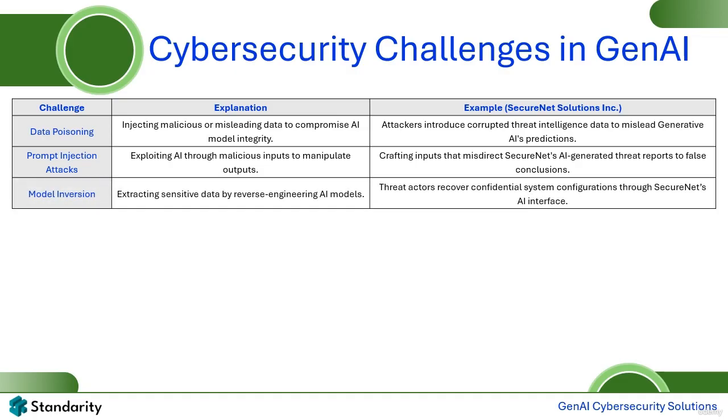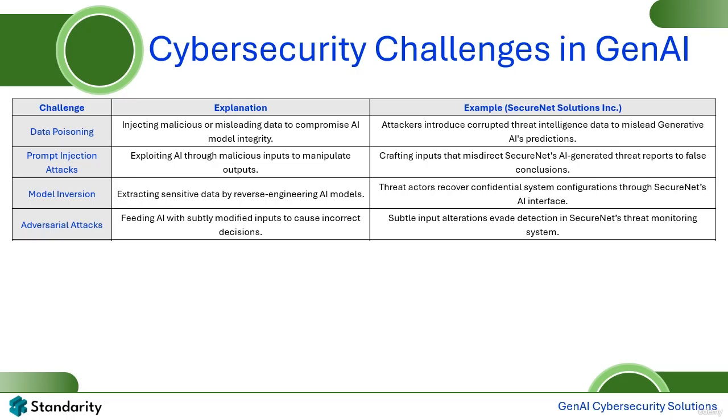Another significant vulnerability is model inversion, where attackers reverse engineer the AI to extract sensitive information. For SecureNet, this risk is critical as their AI-powered systems manage confidential system configurations that need safeguarding. Adversarial attacks add to the complexity, with attackers subtly altering inputs to deceive the AI. For instance, SecureNet's threat detection AI must differentiate between authentic inputs and cleverly disguised malicious ones.